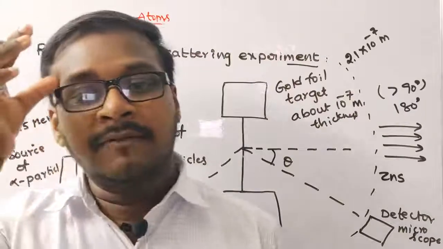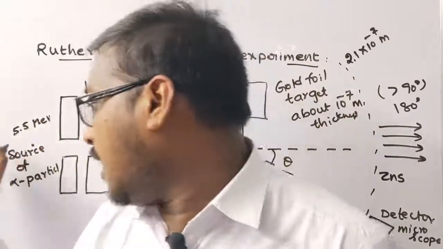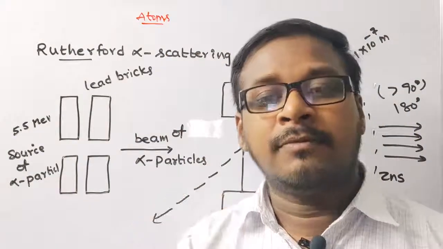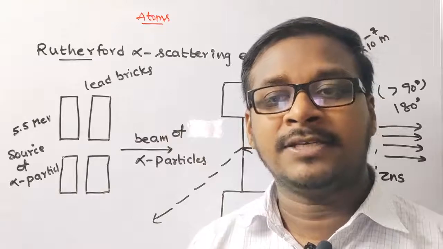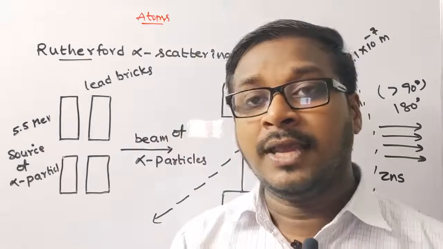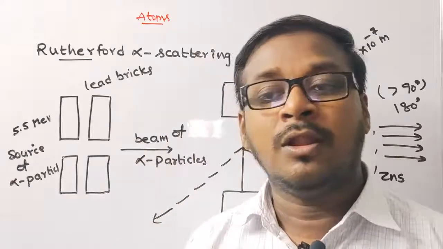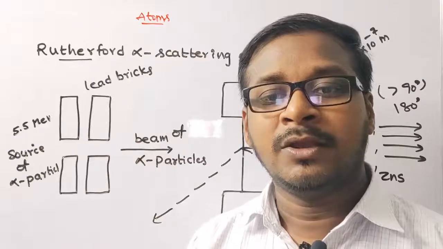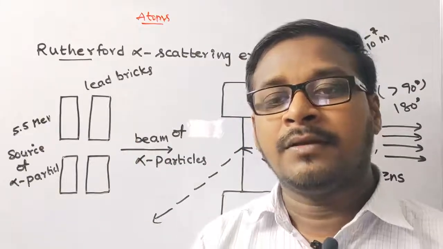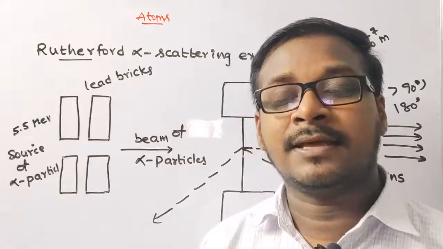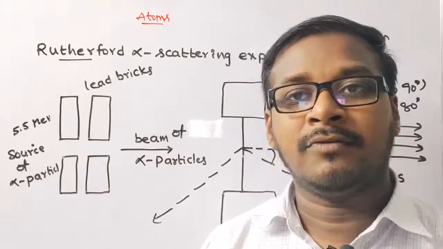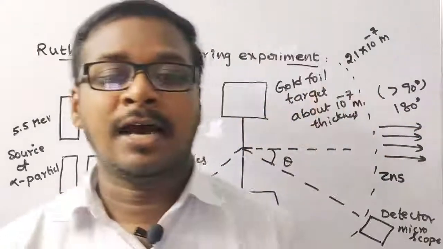In these observations, the focus is mainly on the alpha particle, the source of alpha particles scattered. Some pass straight through the gold foil or suffer a very small angle of deflection. A few alpha particles scatter through large angles greater than 90 degrees. Rarely, an alpha particle rebounces, that means scattered through an angle of 180 degrees. These are the observations.